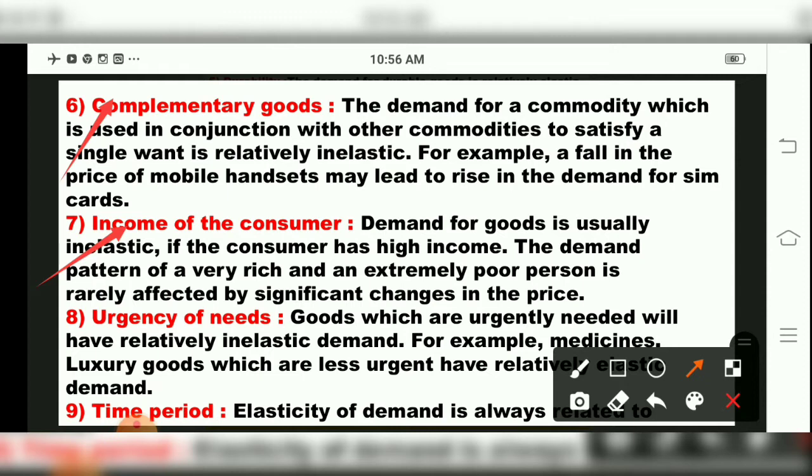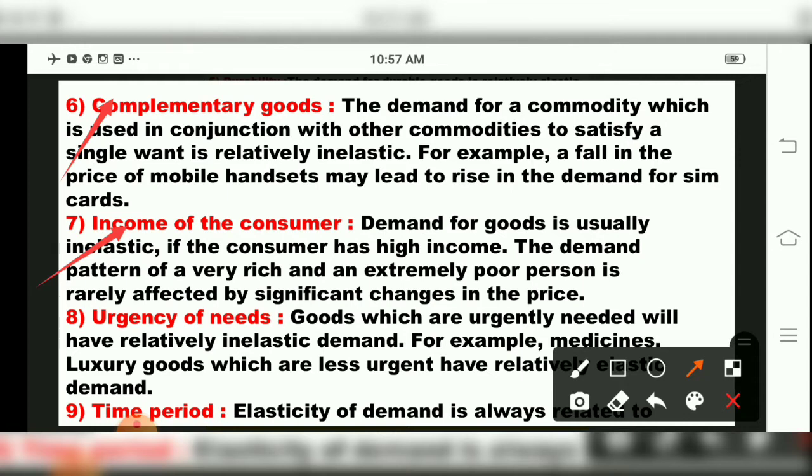So demand for goods with respect to income is usually inelastic, because the demand of a very rich person and an extremely poor person will be different. They will be affected differently by a significant change in price. Suppose a person is earning a higher salary, he will purchase more goods. But if a person is earning less salary, children, then demand will be affected. So demand for income is usually inelastic.